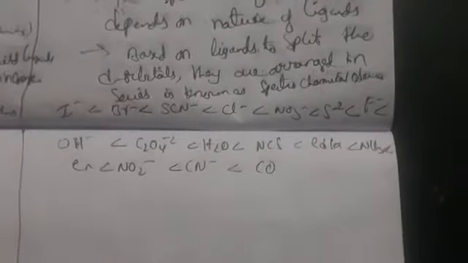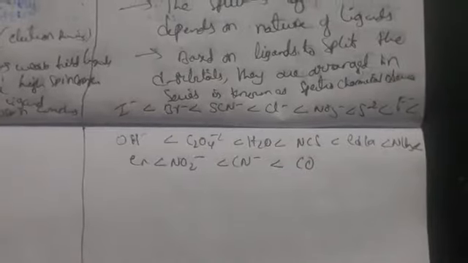Carbon monoxide is highest compared to all of these, and I- is the very least. If the splitting is more, it is strong crystal field splitting; if splitting is less, it is weak crystal field.